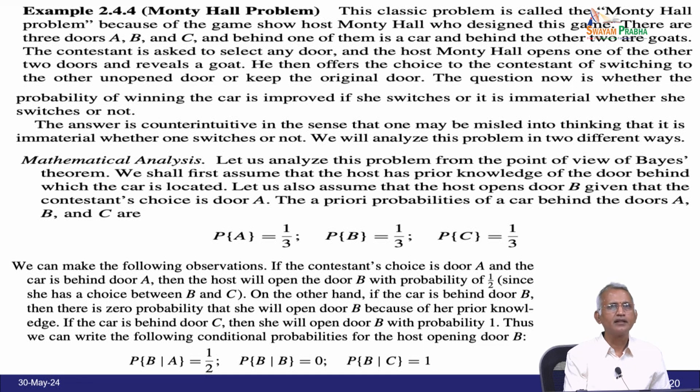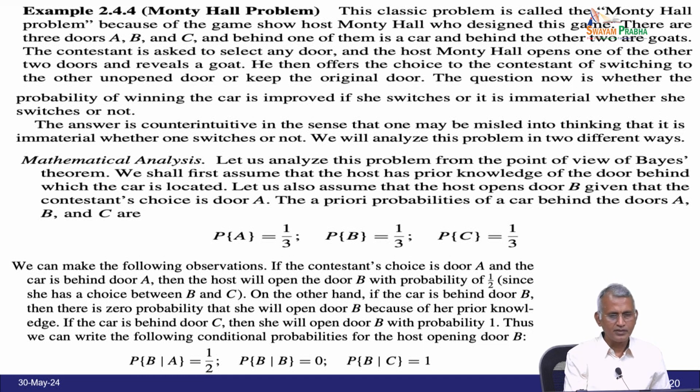The contestant is asked to select any door and the host Monty Hall opens one of the other 2 doors and reveals a goat. He then offers the choice to the contestant of switching to the other unopened door or keeping the original door. The question now is whether the probability of winning the car is improved if she switches, or it is immaterial whether she switches or not.